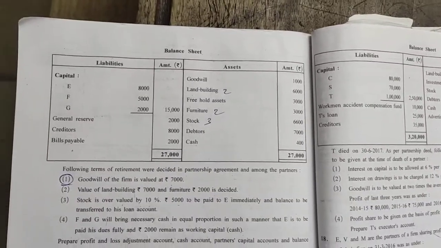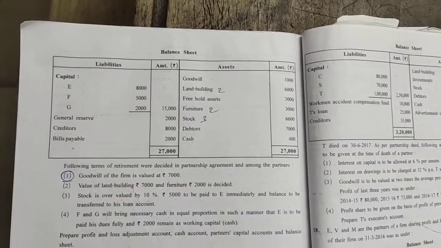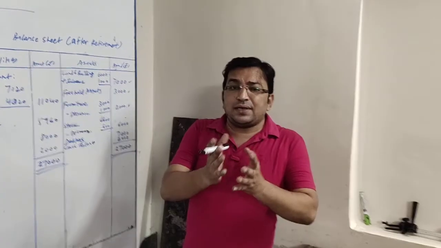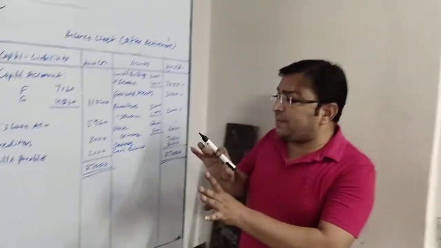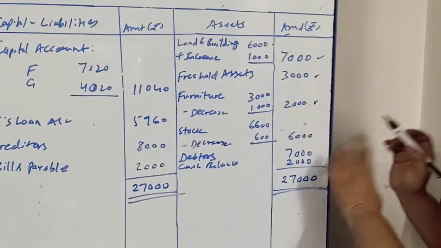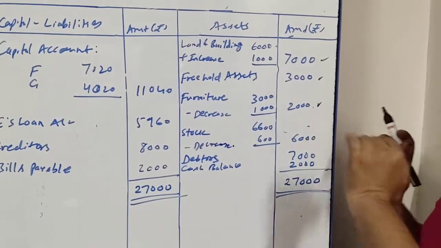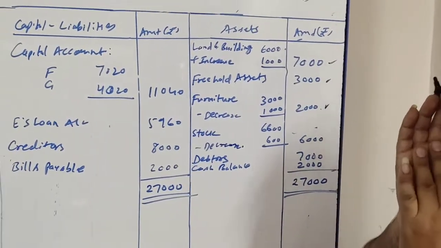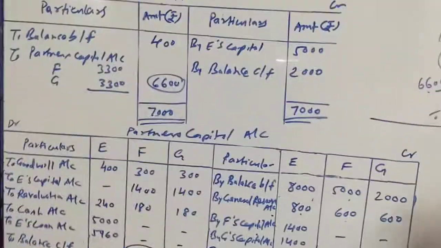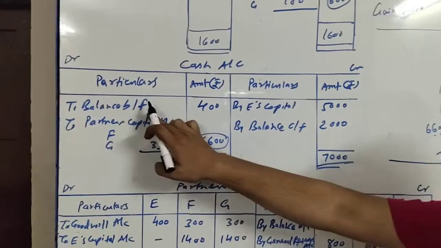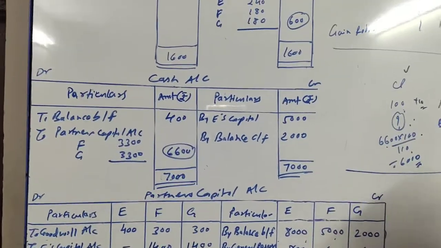Next item, debtors 7000 and cash balance rupees 400. So friends, debtors 7000, there is no change, no adjustment, so straight away it will be recorded on the asset side of the balance sheet. So here it is debtors rupees 7000. Now let us talk about the cash balance, which is given as rupees 400. This is the opening balance of cash. So cash account debit side, to balance brought down 400.